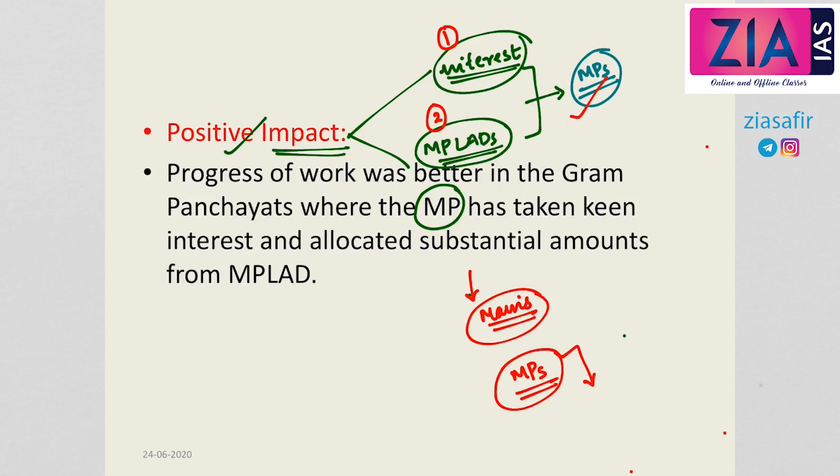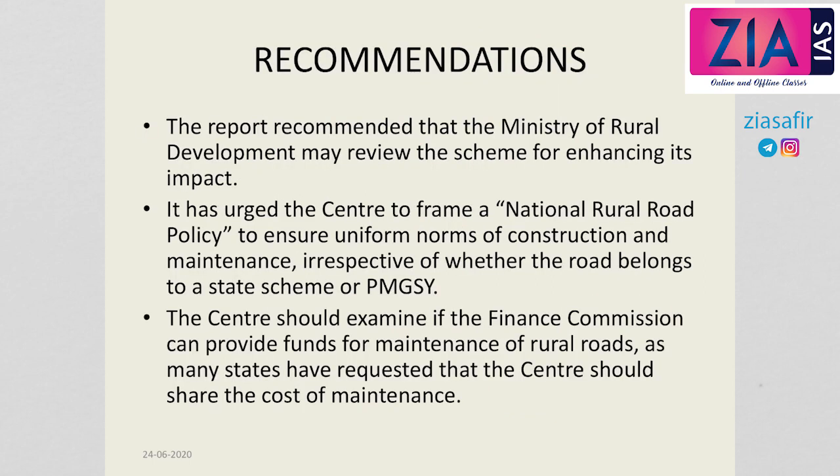Also you can mention that, according to a study conducted by the Ministry of Rural Development, the scheme was successful in those villages or gram panchayats where the members of parliament showed keen interest and substantially allocated funding from the MP LAD fund, whereas in those villages where the MPs did not show political will and did not allocate a substantial amount from the MP LAD fund, the scheme was seen to be unsuccessful. So you can mention that. This is how you will get questions in your mains examination.